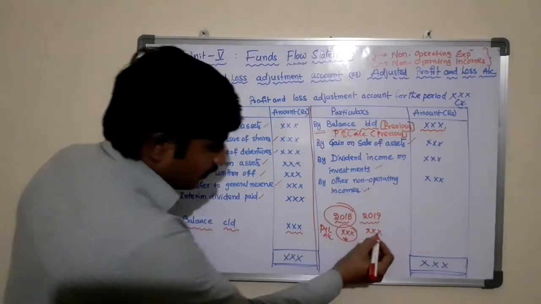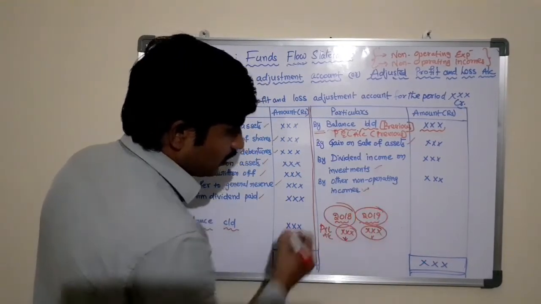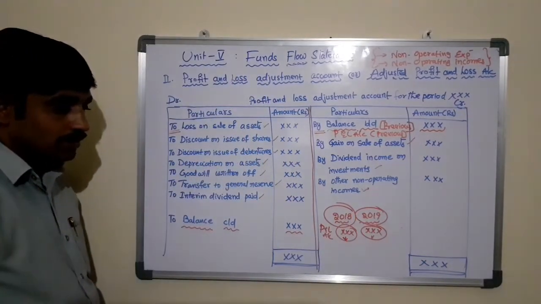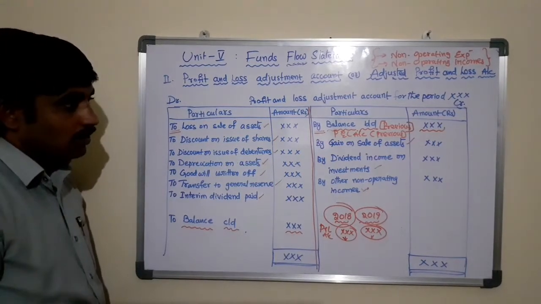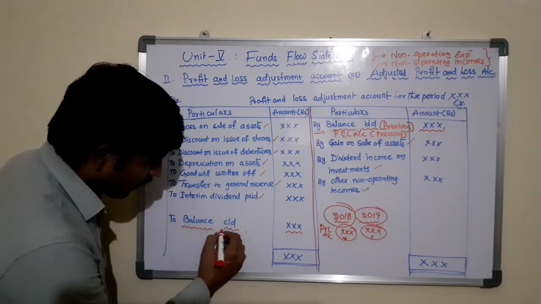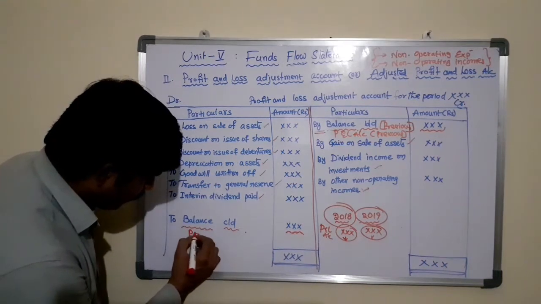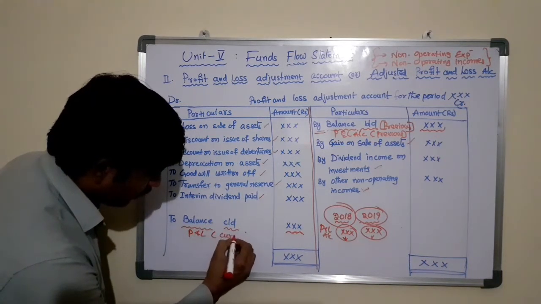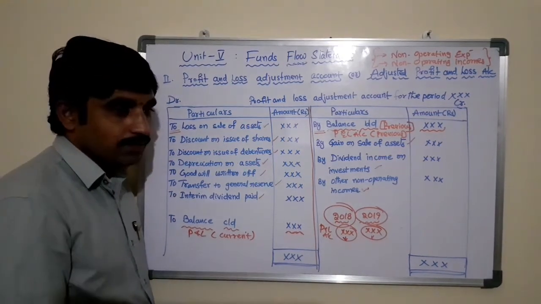Whereas the profit and loss account information given in the year 2019 is known as the current year profit and loss account. Here it can be written as balance carried down, amounts in the outer column, or P&L account current, because it is current year profit and loss account information.